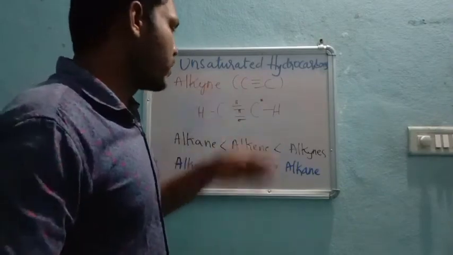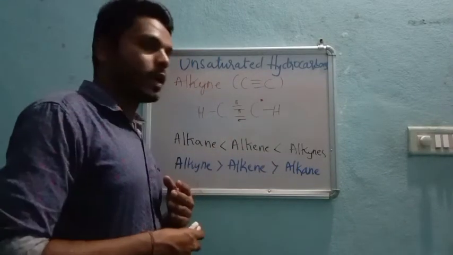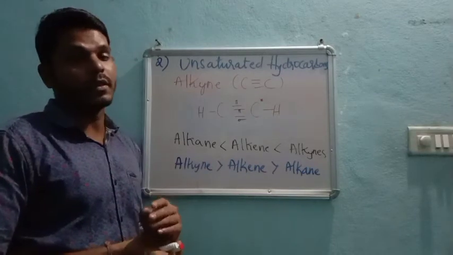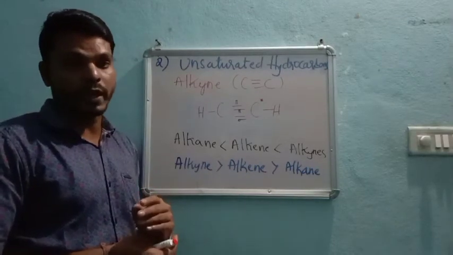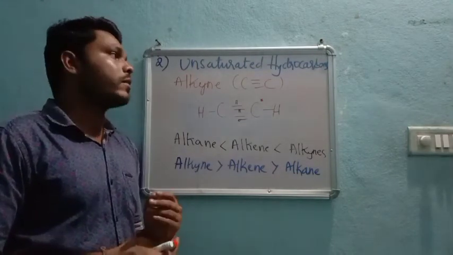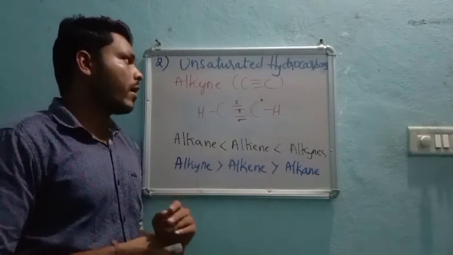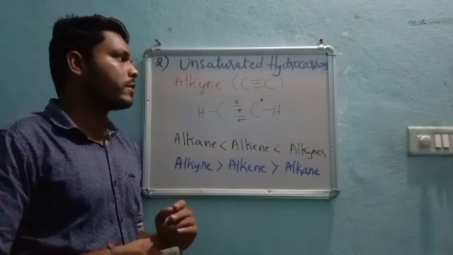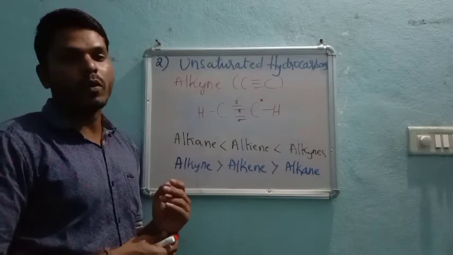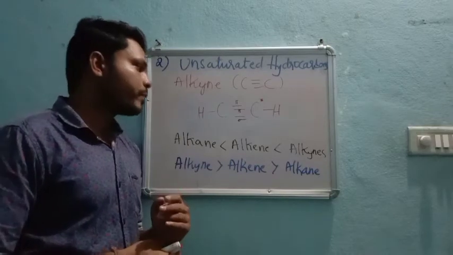As compared to the alkene, in alkyne the number of pi bonds, that means the weak bonds, is more. So among these three hydrocarbons, alkynes are the most reactive.